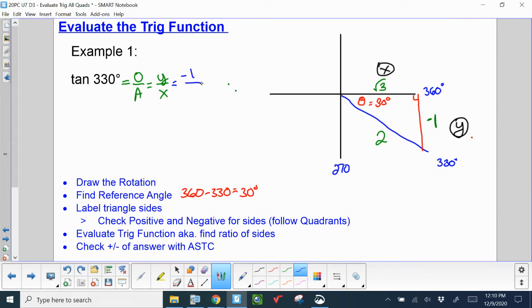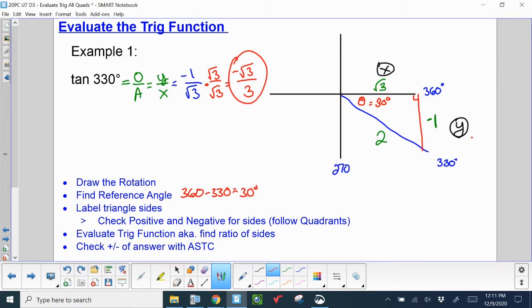You have a negative 1 on top over square root of 3, which you need to rationalize. So you multiply by root 3 over root 3, and you get a final answer of negative square root of 3 on top, all divided by 3.